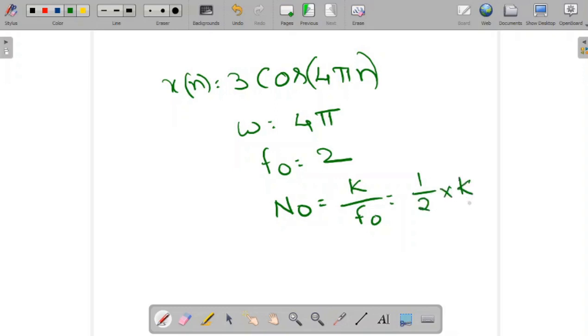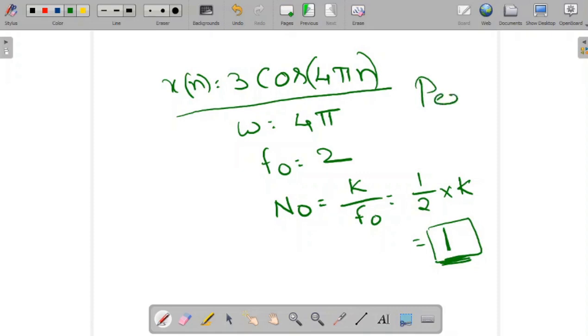Which value can we take? K is the smallest integer value. So k is equal to 2, then N naught will be 1. So the signal x of n is a periodic signal.